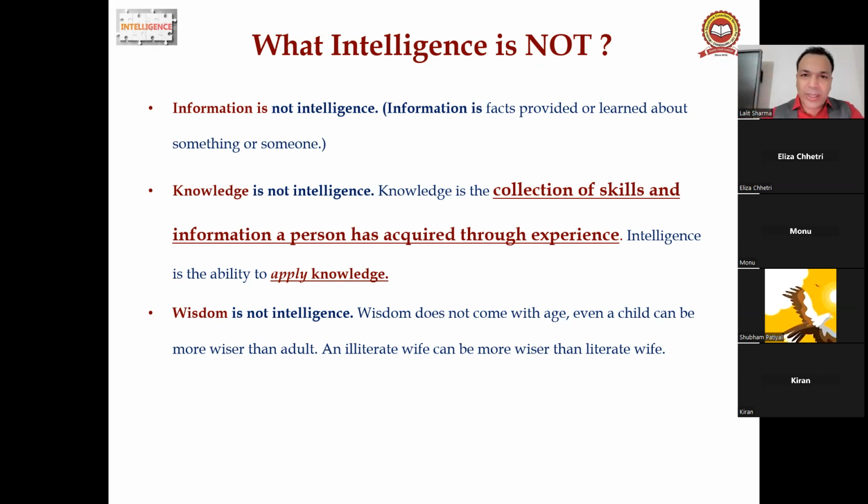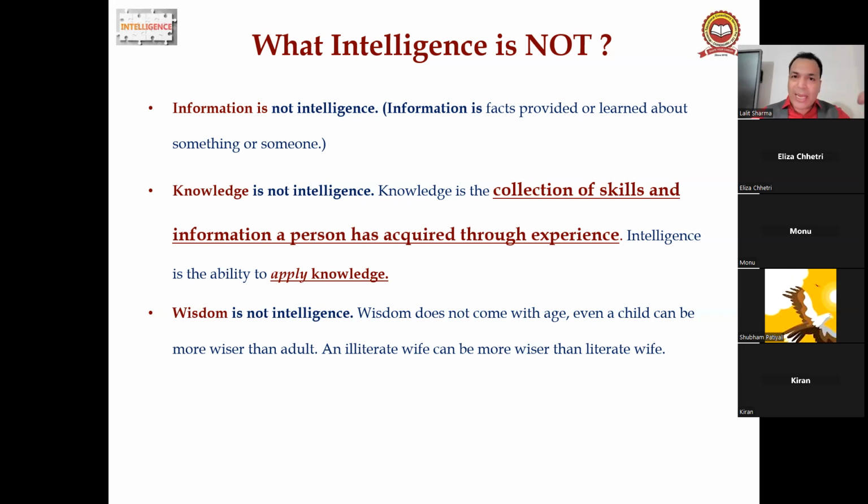So we discuss what intelligence is not. Information is not intelligence, right? What is information? Information is facts provided or learned about something or someone. Knowledge is also not intelligence. It is a collection of skills and information a person has acquired through experience. Intelligence is the ability to apply knowledge.